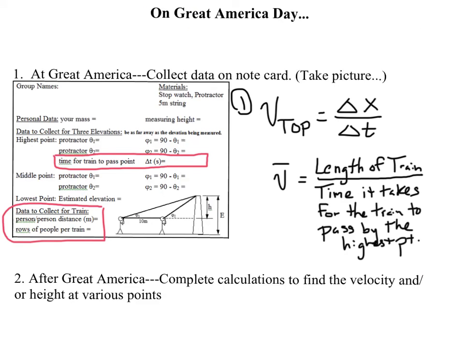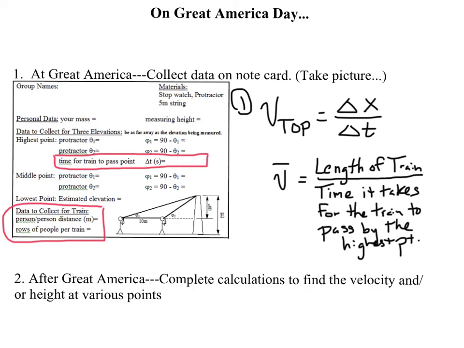Okay, so on the day of Great America, you're going to get a little data collection note card that's going to look like this. It's going to be for your group. For your group of individuals, you're going to figure out your own personal mass and height and a couple other things. But the real piece we're going to be collecting while we're there involves this portion of our note card.